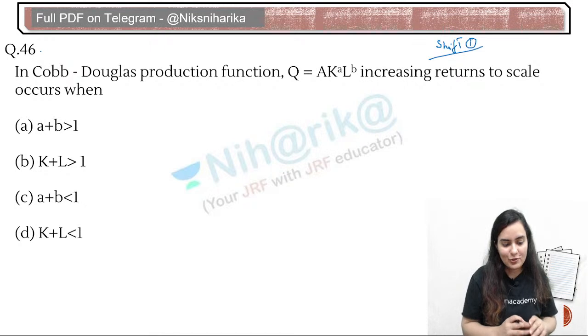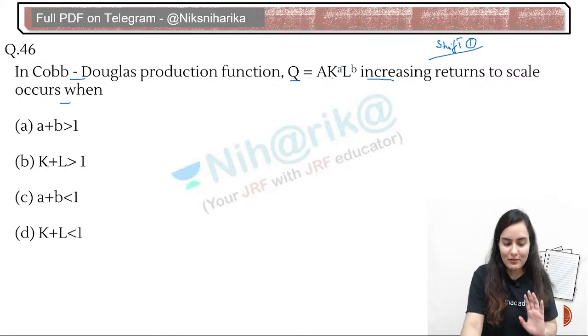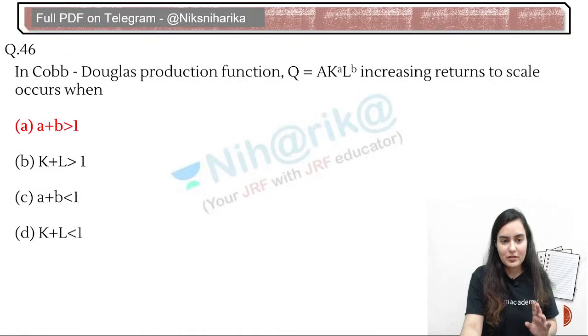Okay, this one, the Cobb-Douglas production function is Q equals A K raised to alpha, L raised to beta. So here you can say K for capital, L for labor, and alpha and beta, they are showing what? Increasing returns to scale occurs when what will be more than 1? Alpha or beta or K plus L? What have you learned? Power? You have learned power, definitely. Power, that is alpha and beta.